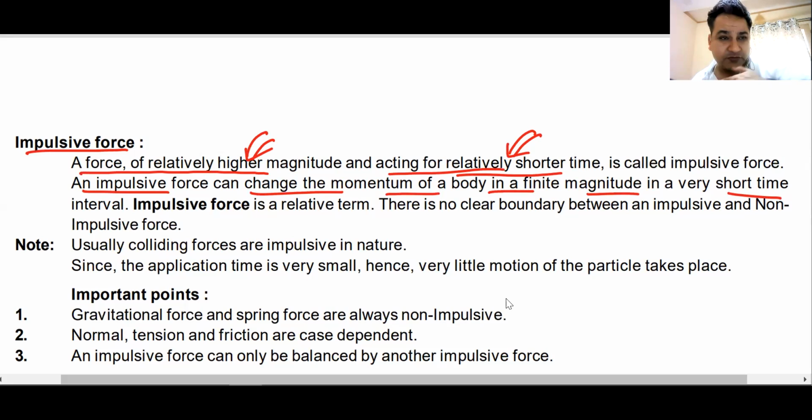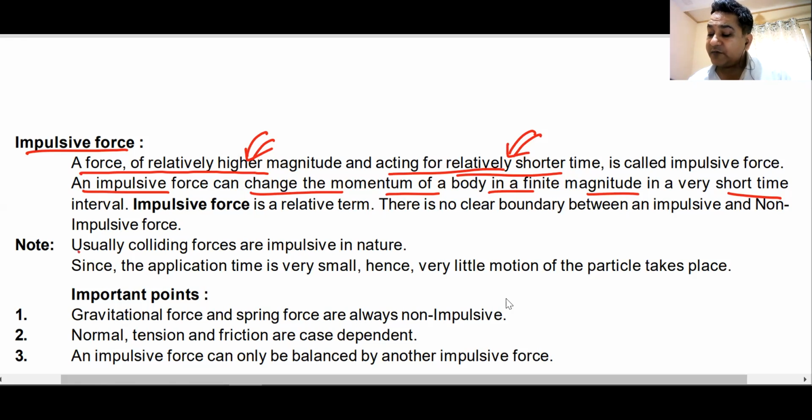An example of an impulsive force: a bat hitting a ball. A bat hitting a ball is an impulsive force acting on the bat and the ball. The ball is coming with a certain momentum in a certain direction. When you hit it with a bat, the momentum changes. The time for which the bat remains in contact with the ball is very small. So a very large force is acting for a very short time. That force is known as impulsive force.